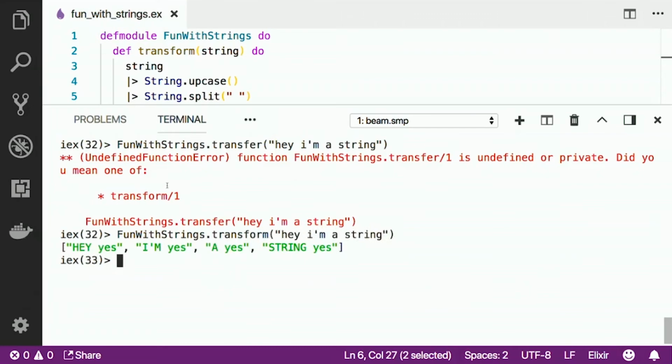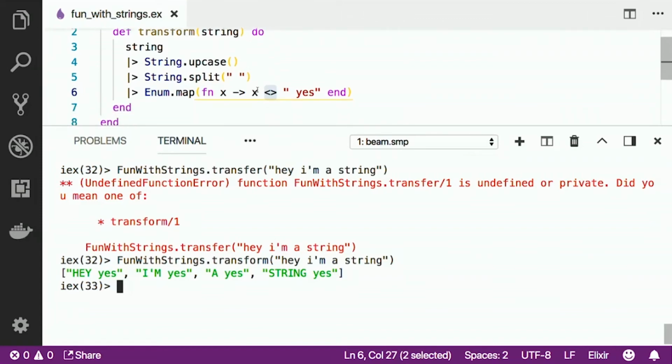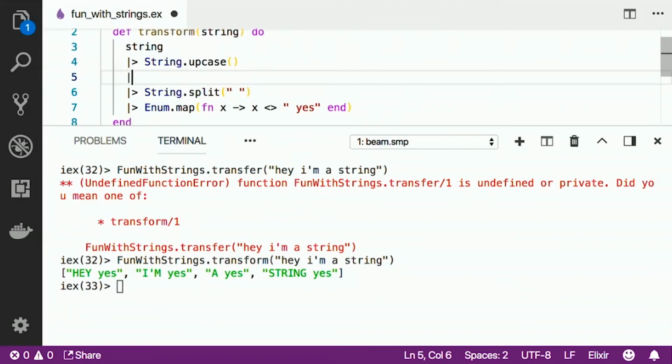So at the end there we get a list with the strings in uppercase with yes appended. With Elixir there's a tool called IO.inspect, and what we can do is see what's happening at each point as the arguments are being passed down through the flow. And this is really beneficial to troubleshooting.